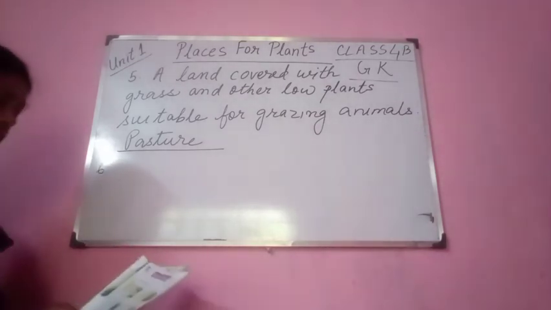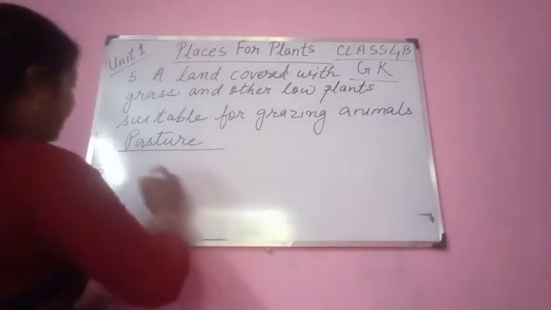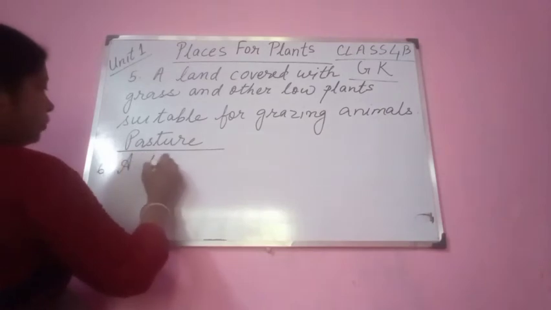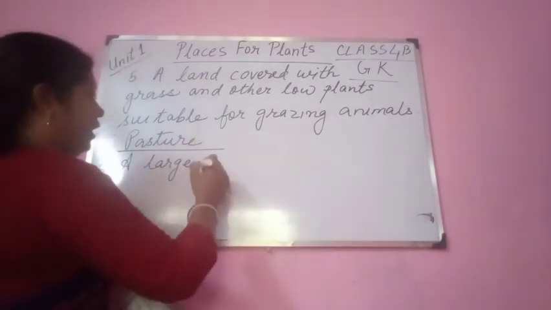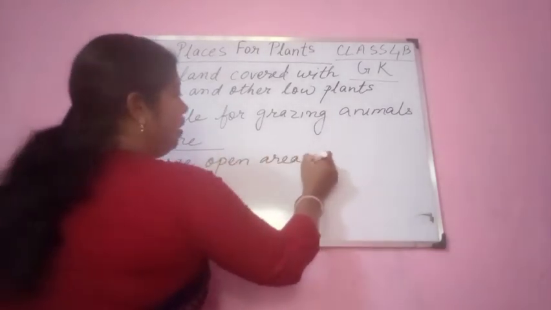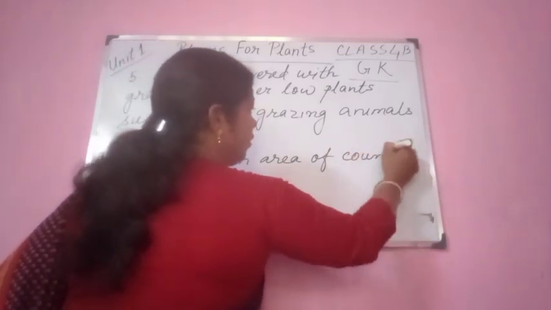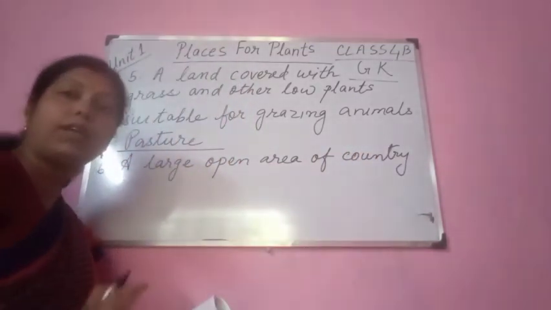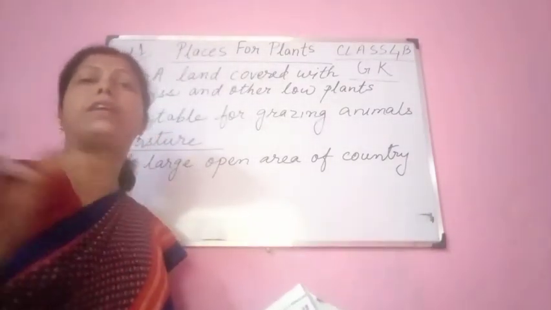Next one, you see, a large open area of country covered with grass, grassland. Open area of country means that place, actually. Usually you will see in the countryside, in the villages, open areas covered with grass.